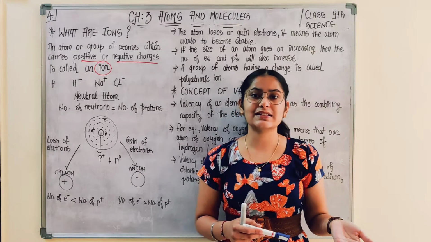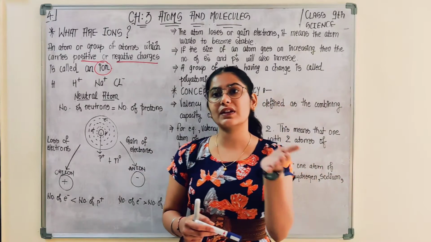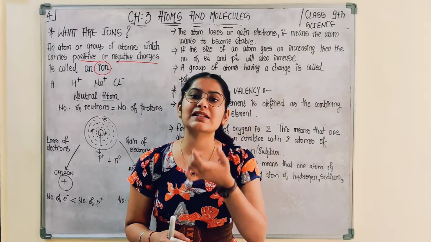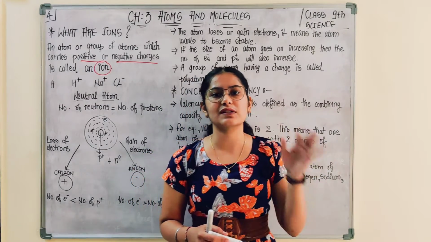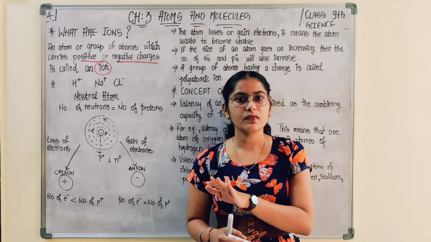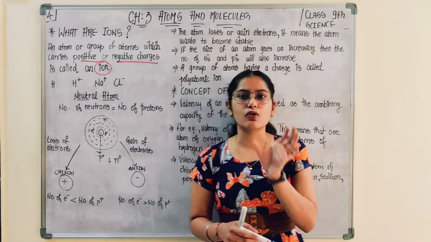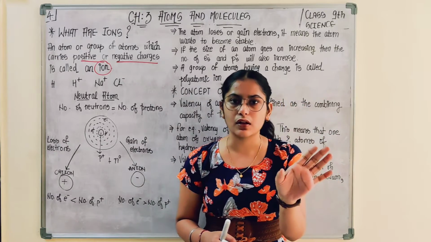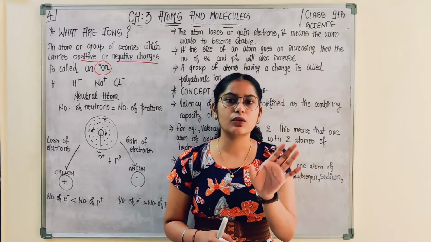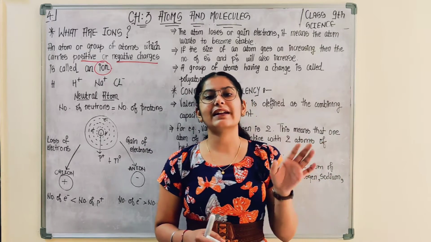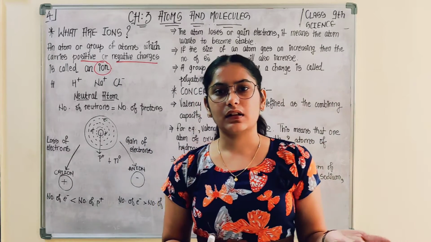When is the condition that we can say an atom is an ion? When that atom possesses any kind of charge, positive or negative, then that atom is referred to as an ion. Similarly, when a molecule possesses any positive or negative charge, then that is referred to as an ion.